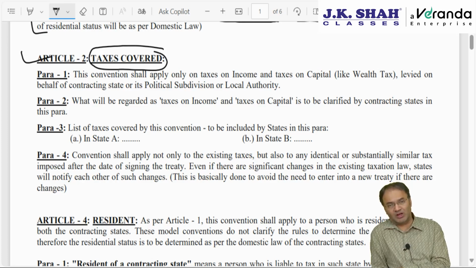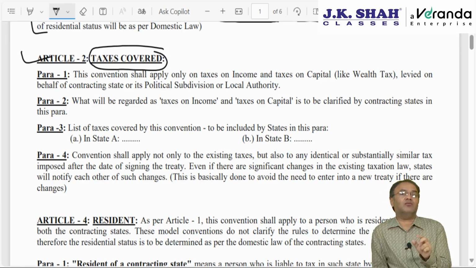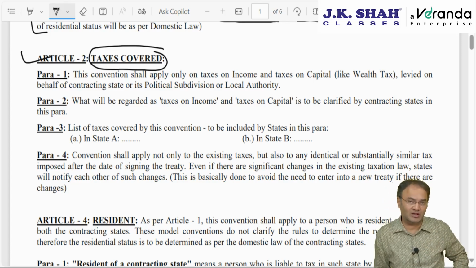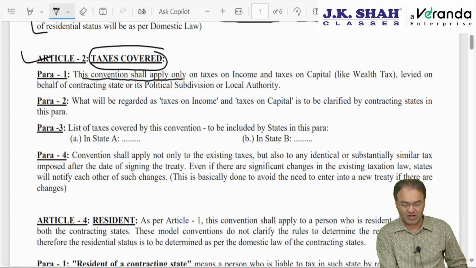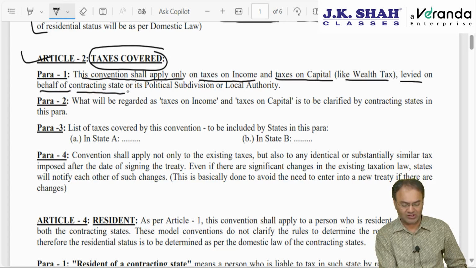It's been 11 years. However, whenever countries enter into a DTAA, in this article 2 they will have to clarify on which taxes they want to enter into the agreement. Ideally income tax, but apart from income tax other taxes can also be covered. So para 1 of this convention says, this convention shall apply on taxes on income and taxes on capital like wealth tax levied on behalf of a contracting state or its political subdivision or local authority.